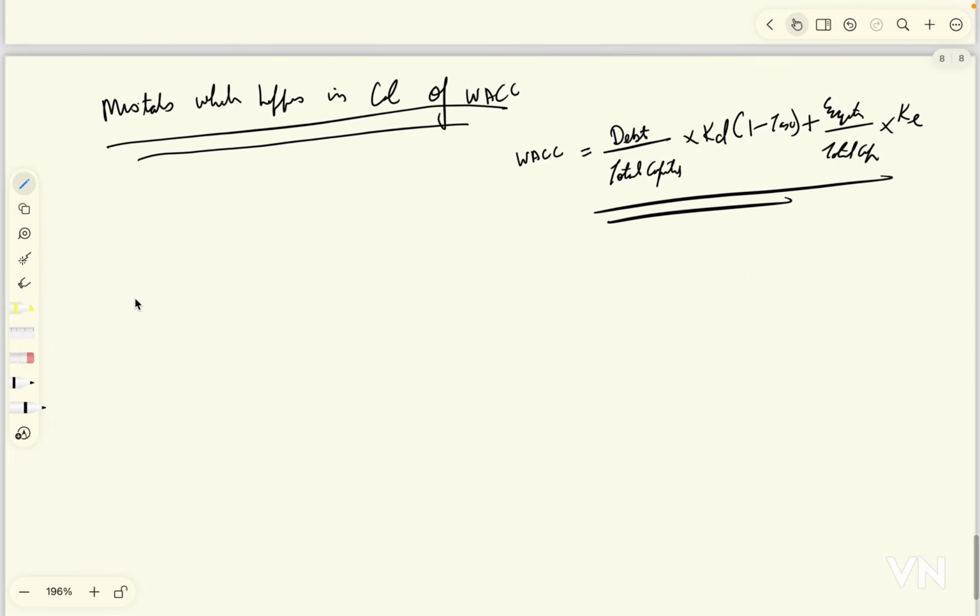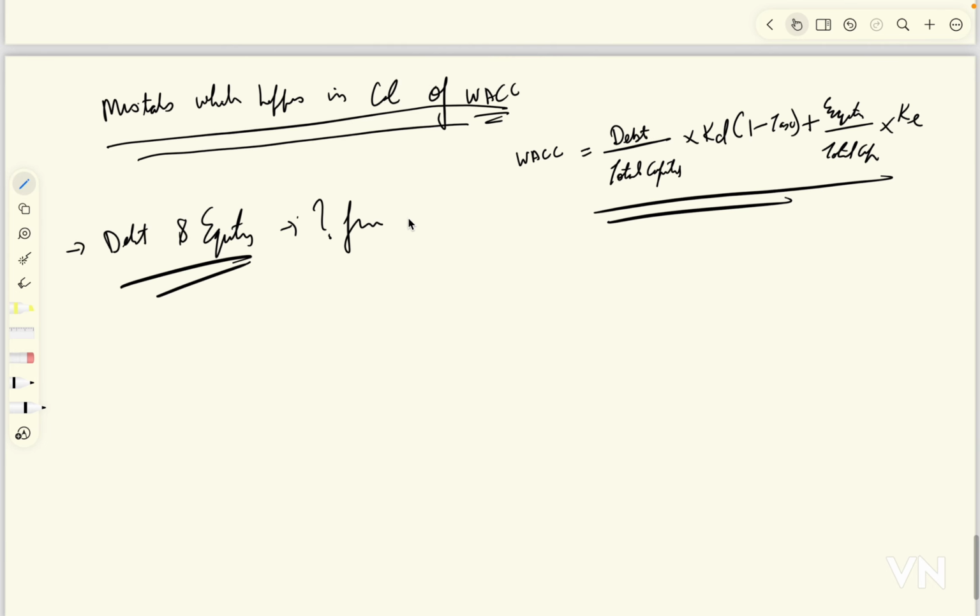Now what are the common mistakes which happen while calculating WACC? Let's understand from where we will get the debt number and the total capital number. Debt and equity, what do we mean by this, and from where do we get these numbers?